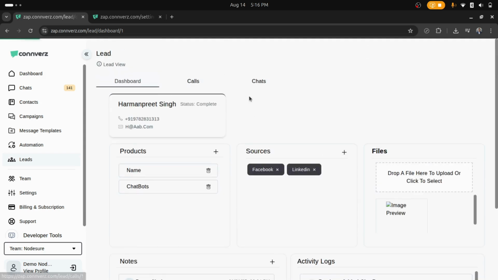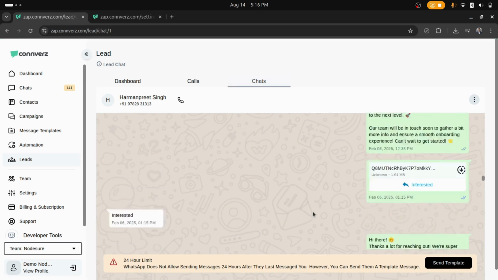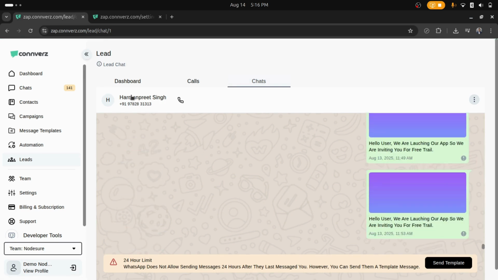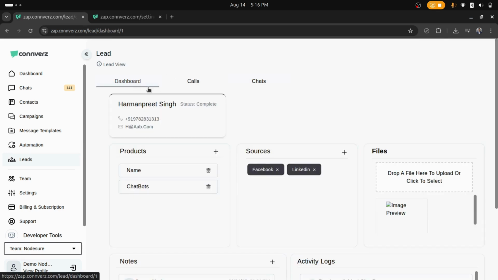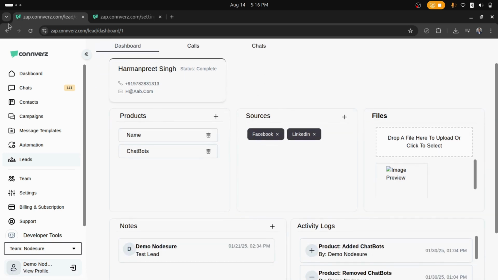We have the call section where we can add calls, which will show that how many outgoing calls or incoming calls we have received from the leads in terms of the customer support or customer relations. And we have the chats section where we can see the chat that we have had with the customer using our WhatsApp Business API. So as you can see, we have the different levels, dashboard, calls and chats, and have different fields like products, sources.